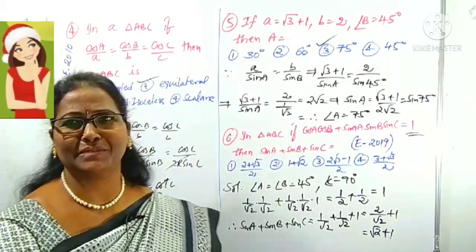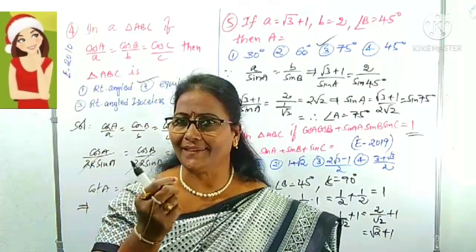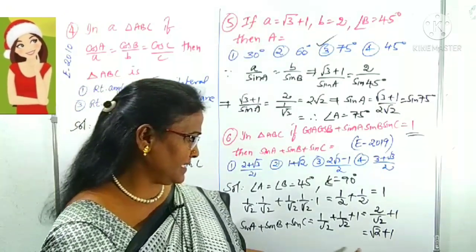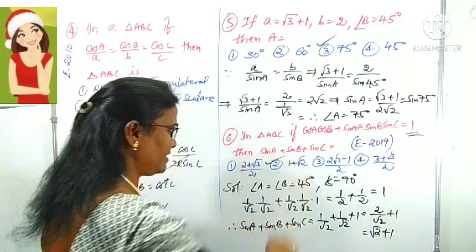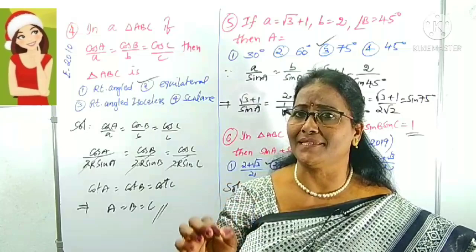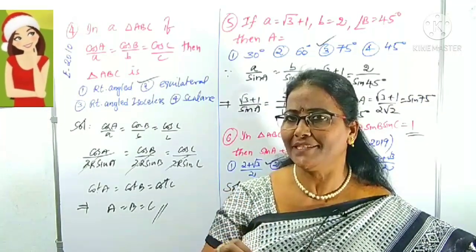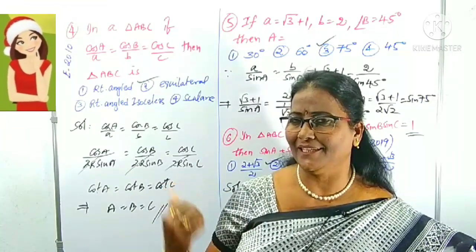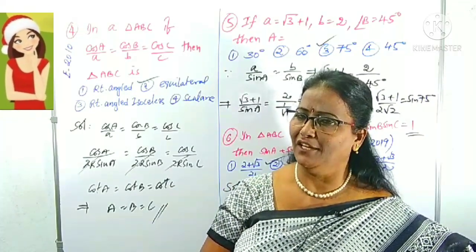That's it. Very simple, because here I just used a small trick. Clear? The result of sin A plus sin B plus sin C is root 2 plus 1. Which option? Yes, root 2 plus 1 is the same as 1 plus root 2. Is it clear now? Like this we can use tips and tricks, applications of formulas and short tricks. Tips are very important, what I am using here, to save time and to focus on more questions which are helpful.